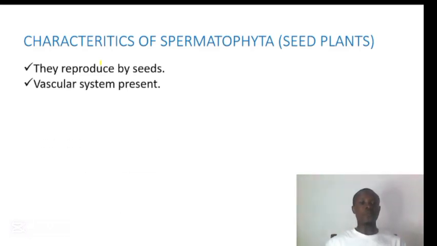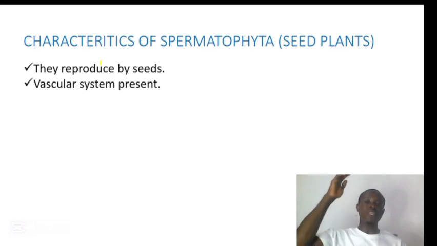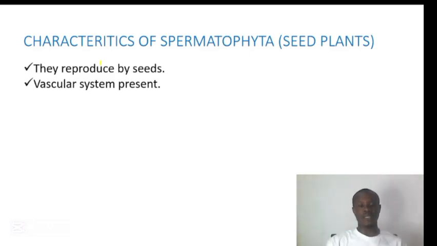And number two, they have vascular system present. That means they have xylem for transport of water and phloem for transport of manufactured food. The xylem transports water from the root to other parts of the plant, while the phloem transports manufactured food from the leaf to other parts of the plant.